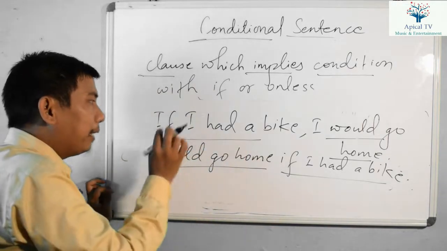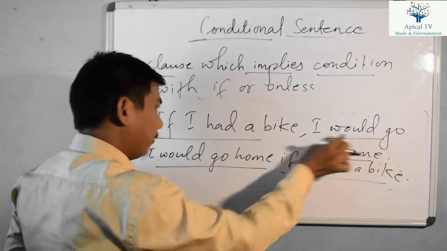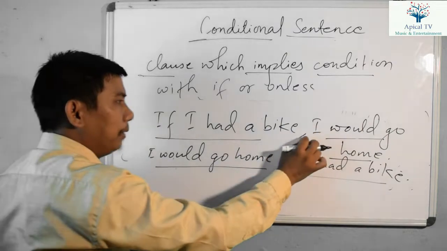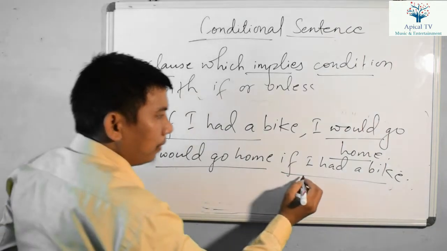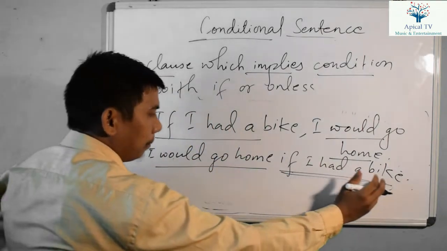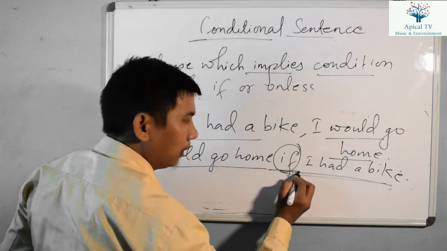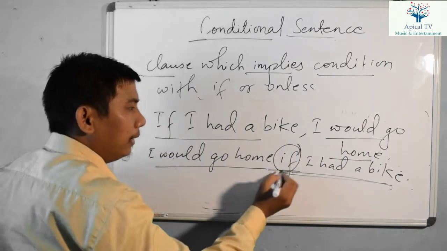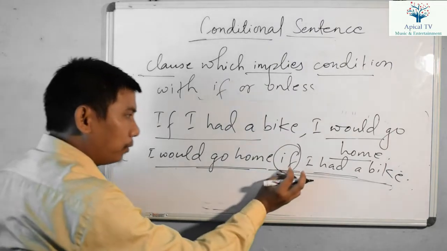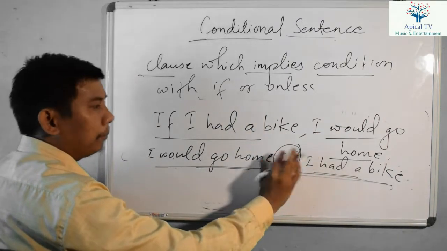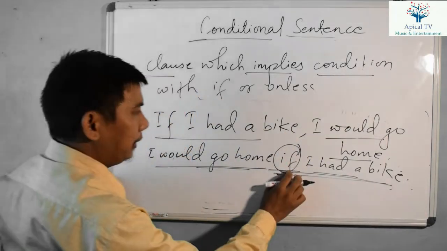But remember one thing: if there is an if clause in the beginning, there should be a comma to separate the main clause, right? For example, you can see the comma in this example. But if the main clause is in the front position and the if clause at the back, there is no comma. Why haven't we used a comma here? Because these two clauses are already connected with if. That's why you should take care about the comma and the if clause.